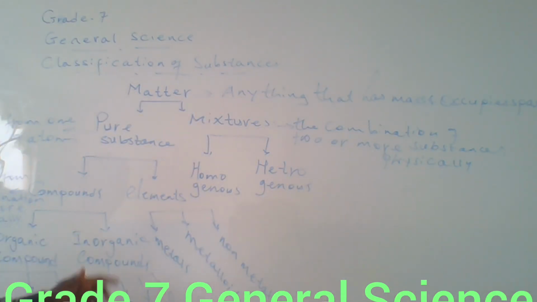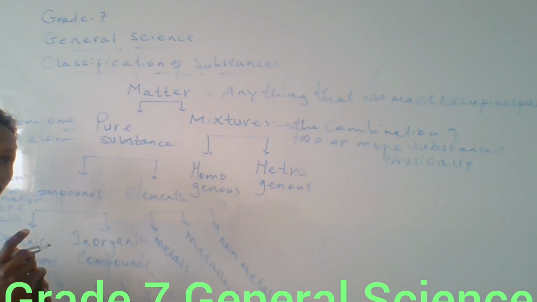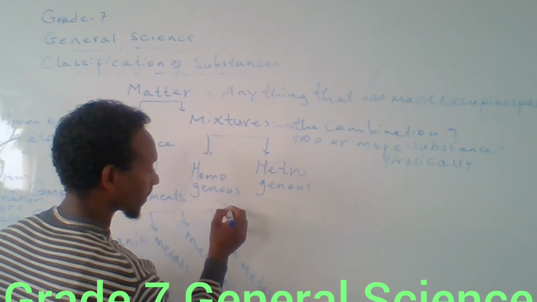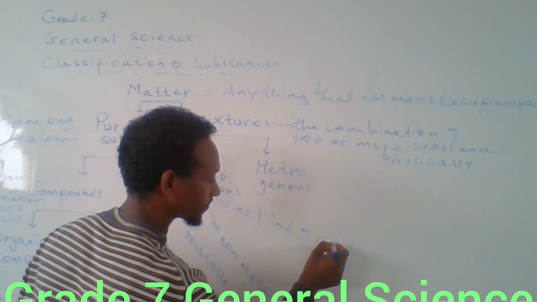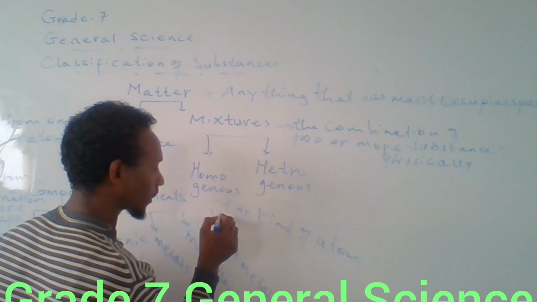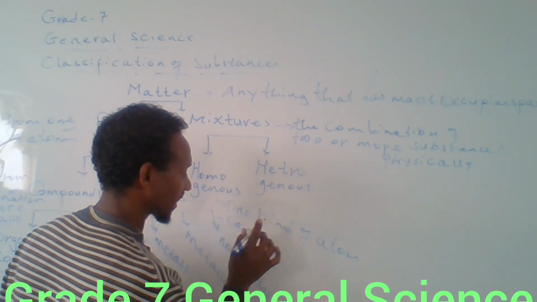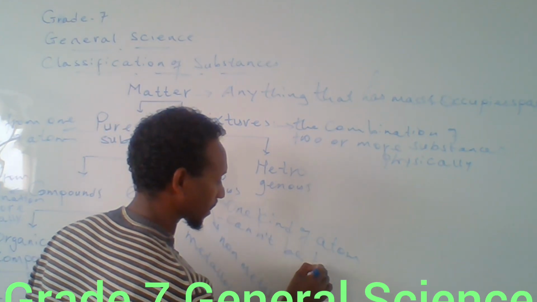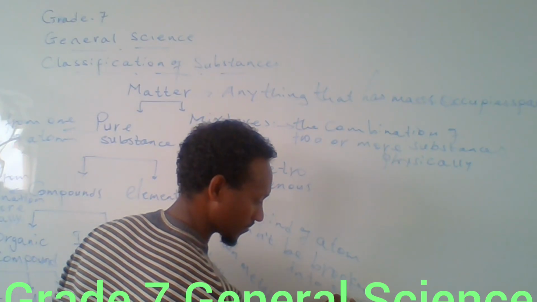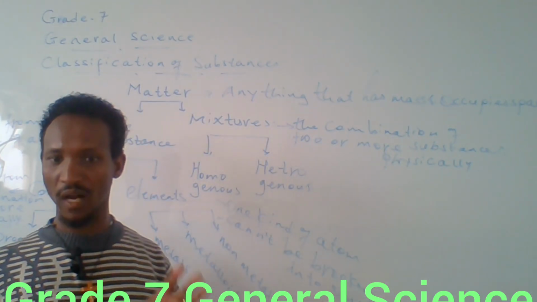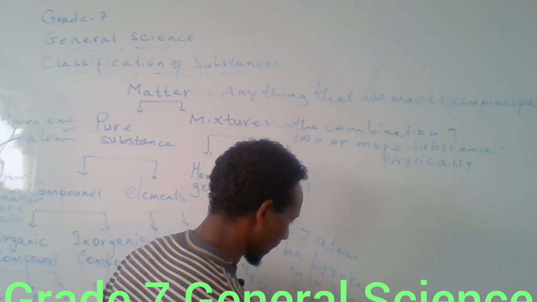When it comes to elements, they are formed from one kind of atom, and they cannot be broken down into simpler substances because they are made from one kind of atom. This is what we call elements.